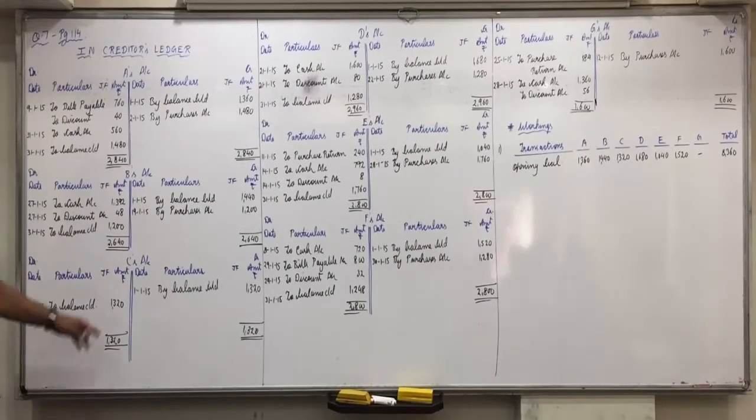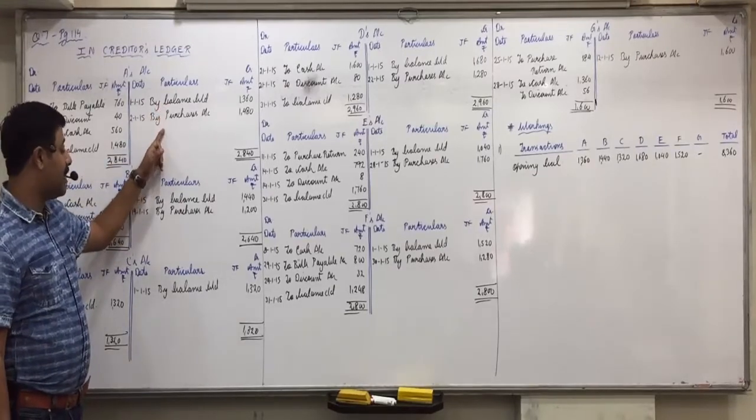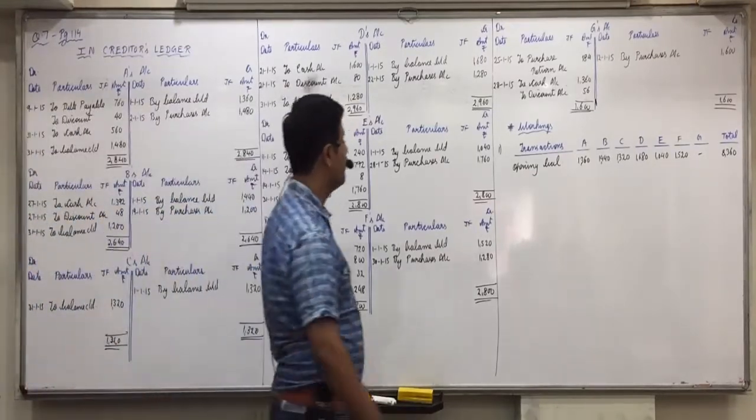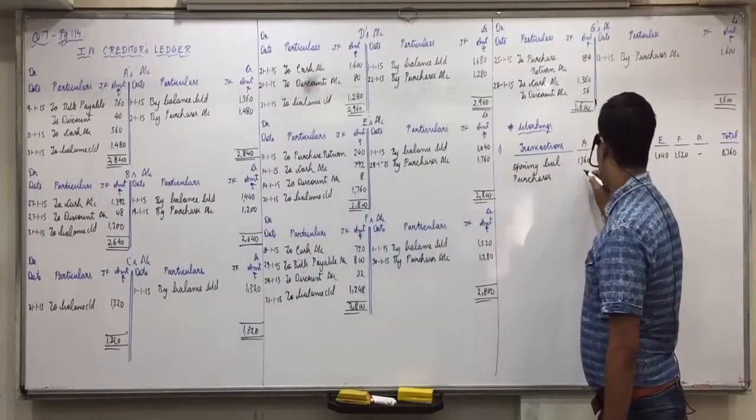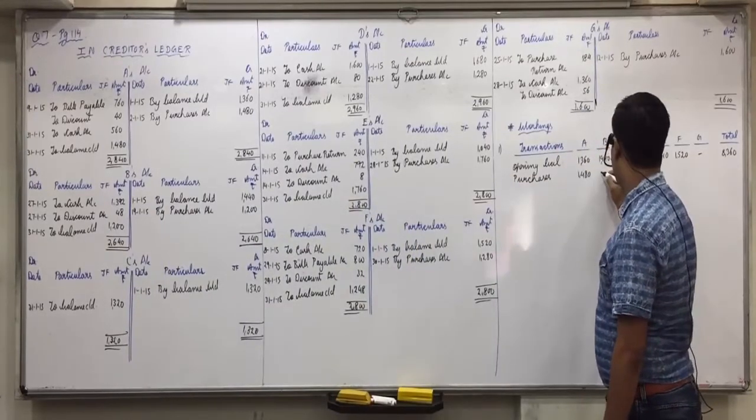Now after opening balance, what is the next transaction we have on the credit side? Purchases. So purchases: 1480, 1200.